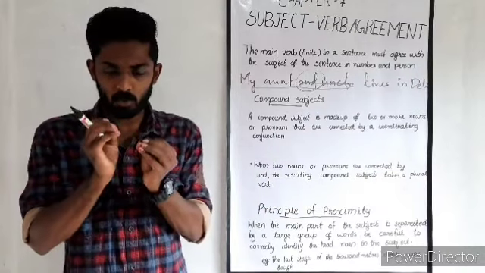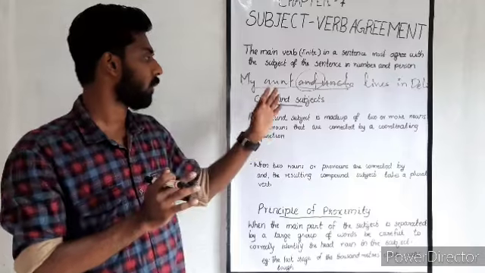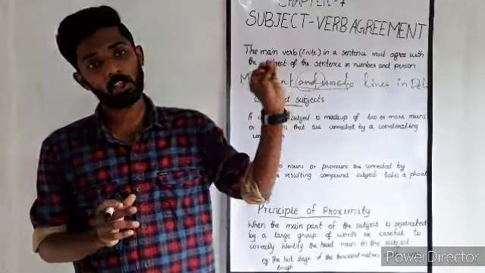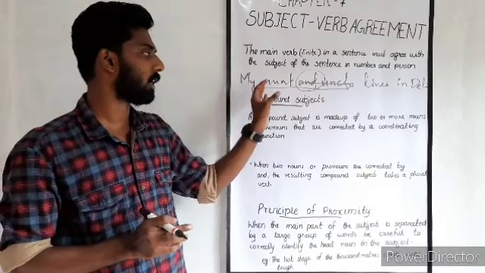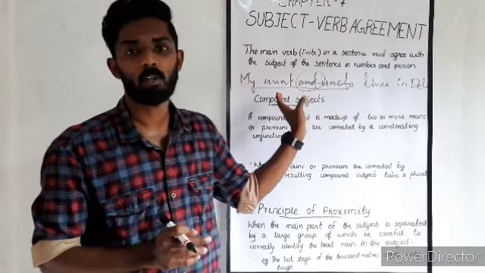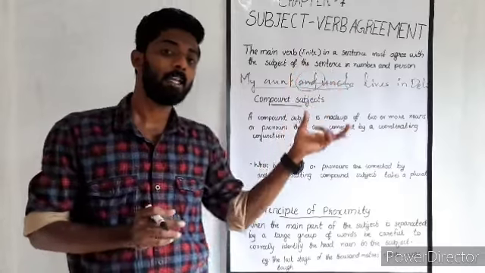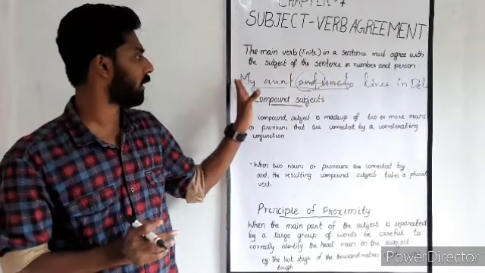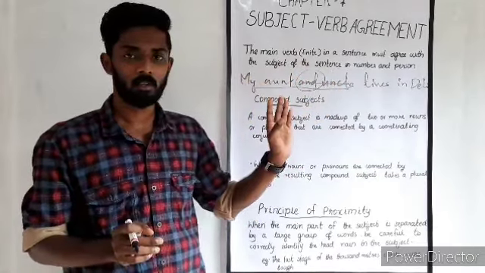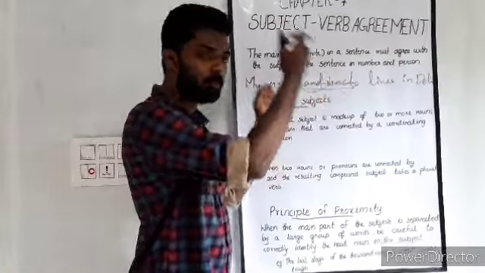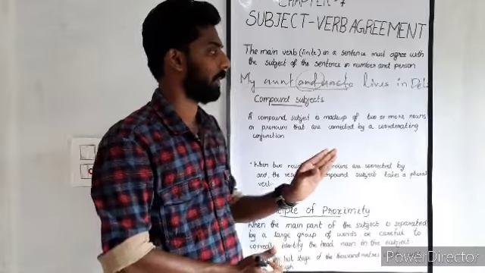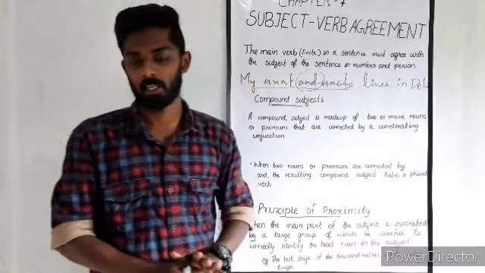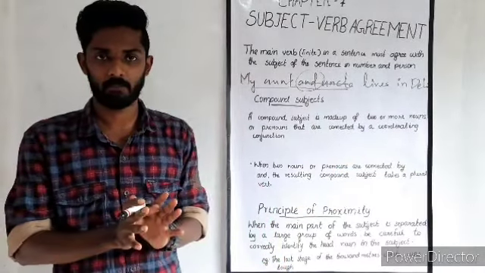Coordinating conjunctions are used between two parts of equal importance, like and, but, or. All these words are used as coordinating conjunctions, and they are used in order to connect two compound subjects or two main important subjects. So here we cannot avoid my aunt and my uncle. Both are important, and both are connected with the word "and", and it is said that it lives in Delhi. So I hope it is clear.